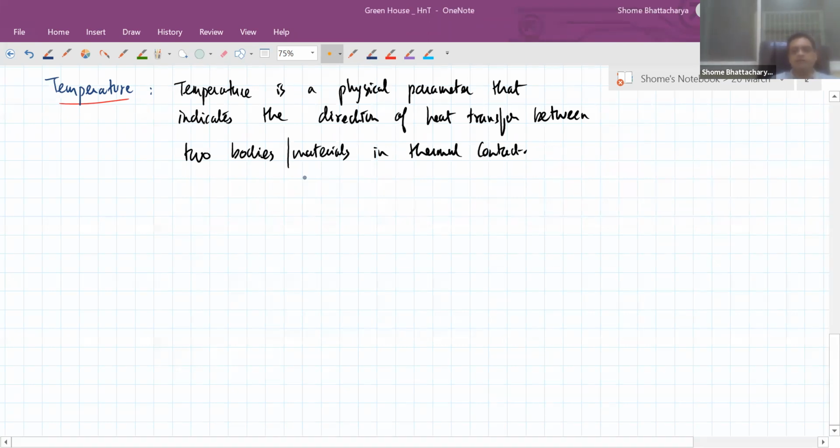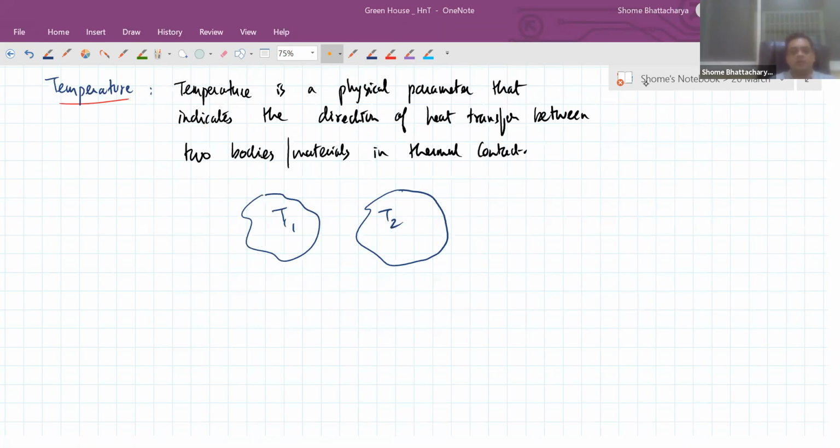So at an experimental level, how can we determine which of two materials has greater temperature and which has lesser temperature? T1, T2, if we have two bodies or two materials at two different temperatures. Okay, Tej, I'll come to your question.